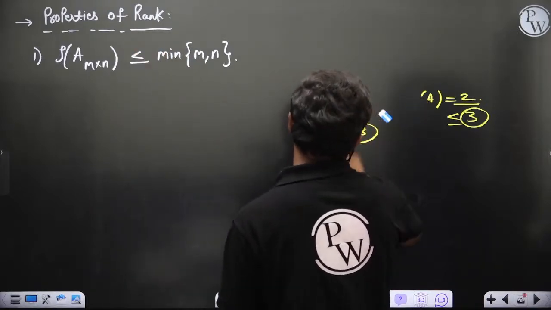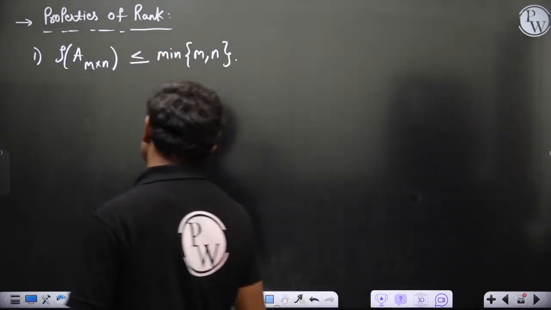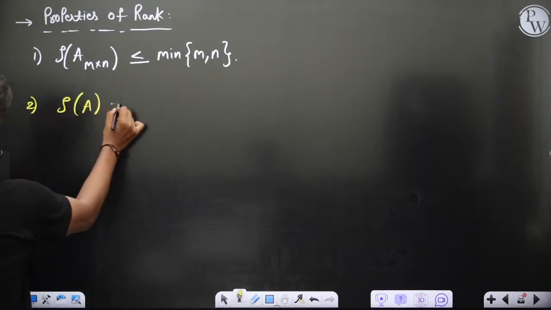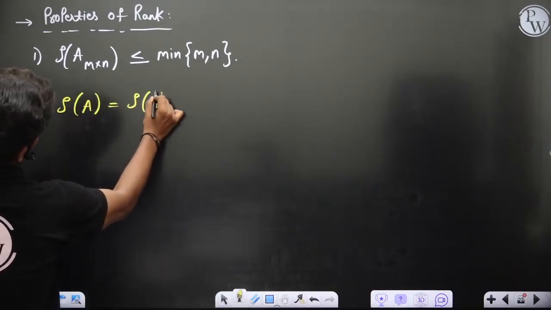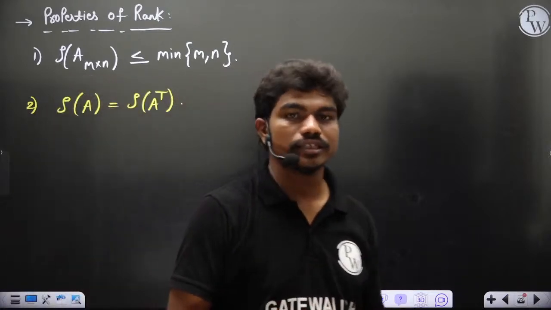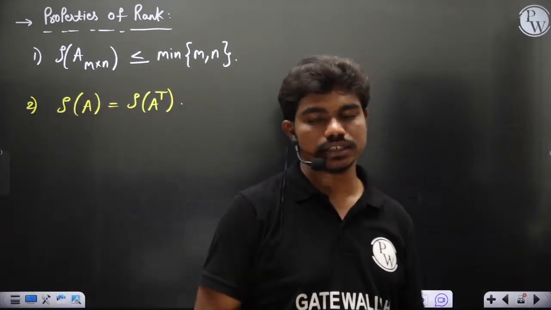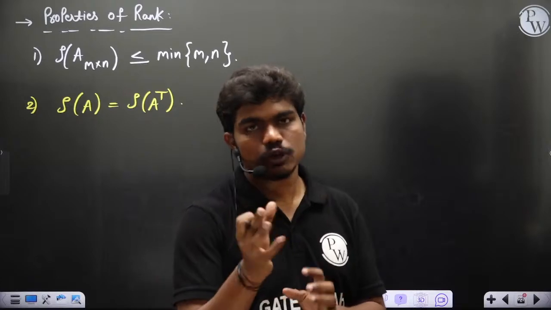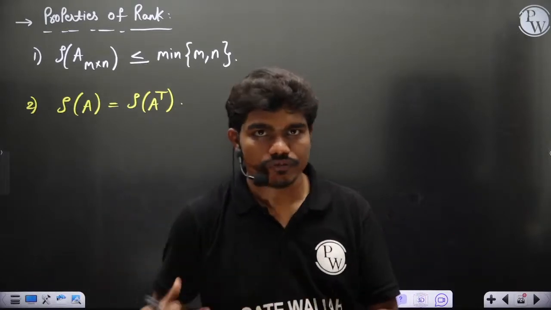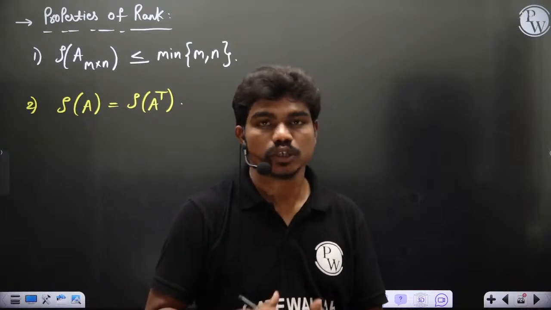Let's see two more nice properties. Rank of A is equal to rank of A transpose, because the determinant of A, or basically any minor of A, will be the same as for A transpose. So the things do not change. The determinant of any 2 by 2 or 3 by 3 at any stage, whether you calculate the rank of A or the rank of A transpose, they both give you the same thing, clear.